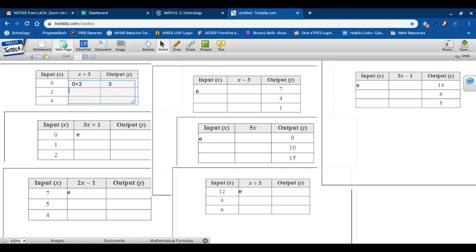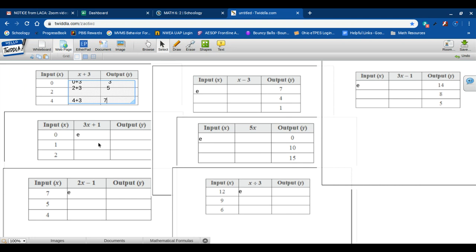All right, so if you take a look at the next one, my input is 2. So I'm going to do 2 plus 3, because that's the function rule, x plus 3, and I'm going to get the answer 5. And then if you take a look at my function rule here with an x value of 4, it is 4 plus 3. So my answer is going to be 7.